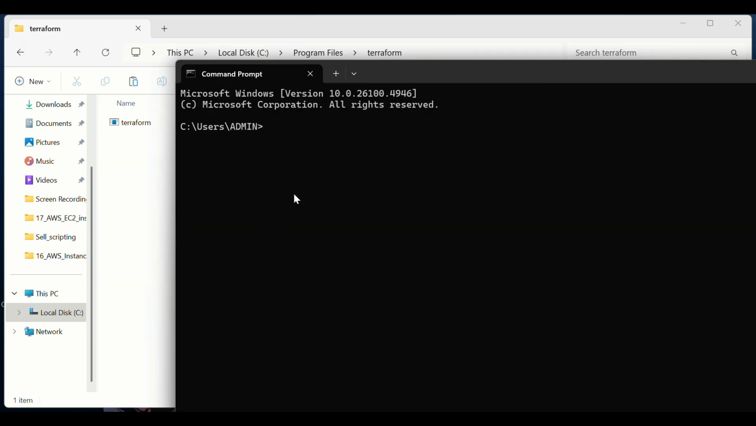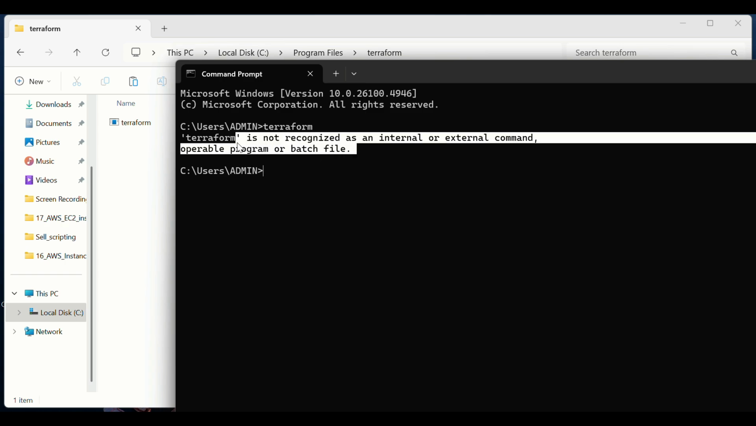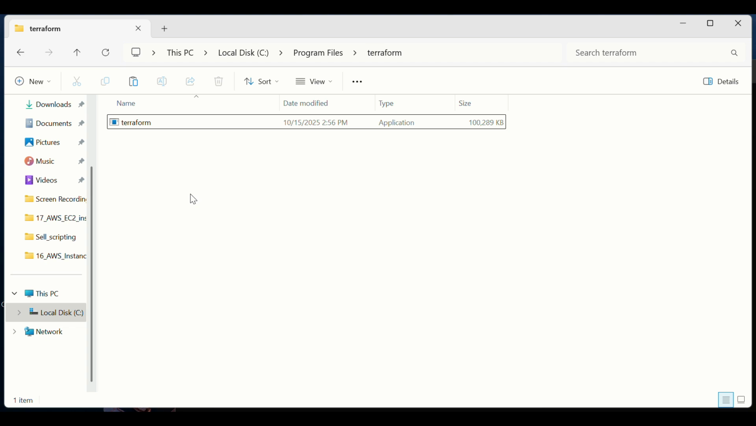See, we have already installed Terraform. Now let's run the Terraform command. Hit enter. See, Terraform is not recognized as an internal or external command, operable program or batch file. Why? Because we have not set the environment path. Then how to set the environment path in Windows?